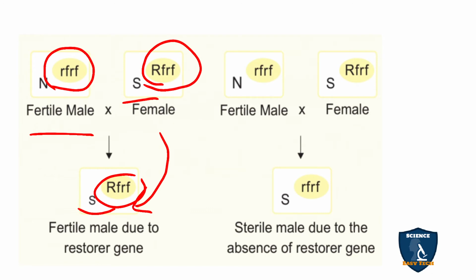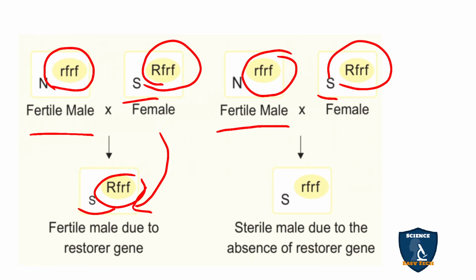Why is it fertile? Due to the capital R, the restorer gene. And again, N, the normal fertile male with the recessive gene, is crossed with female S with the restorer gene. In the F1 generation, S appears, aberrant cytoplasm with recessive rf. So this means the male is sterile, because the dominant R is absent.